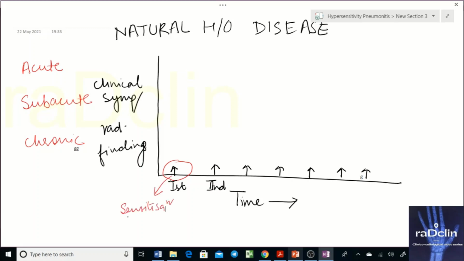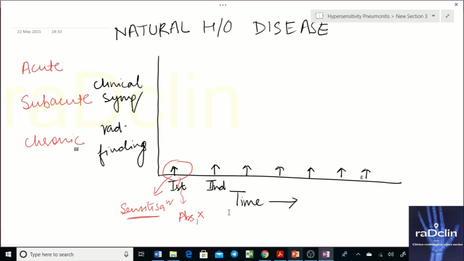After this exposure, the body develops an immune response and starts to form antibodies. At this point, antibodies are simply not there. But next time, if he's exposed to the same allergen, third time, fourth time, what happens?